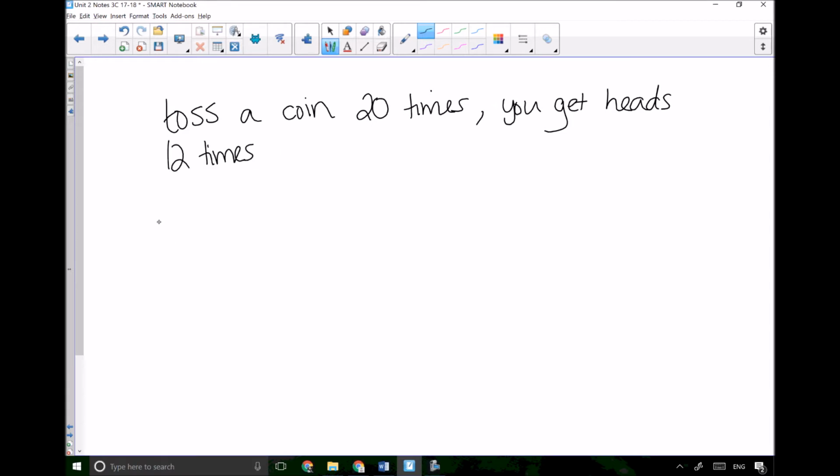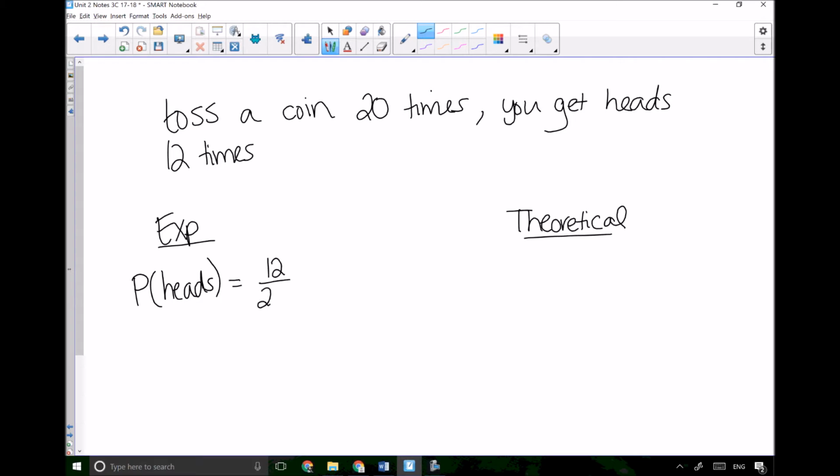Okay, so the difference between experimental probability and theoretical probability is as follows. The probability of getting heads based on your experiment is 12 out of 20, because you have 12 successful tries out of 20. When you simplify that, they're both divisible by 4, so divide them both by 4, and you end up getting 3 out of 5, okay?